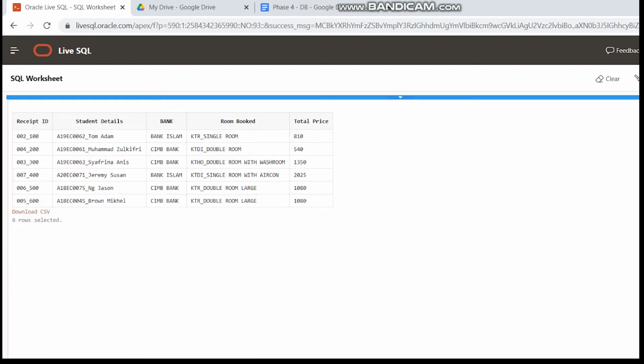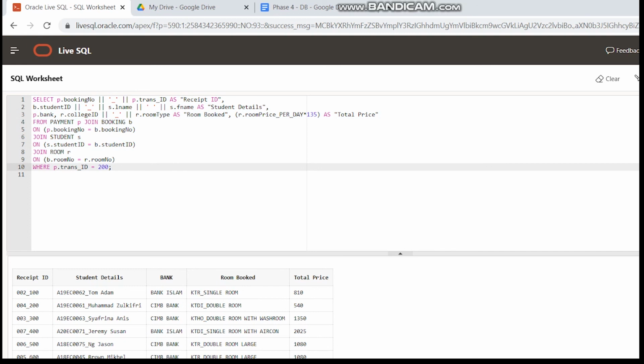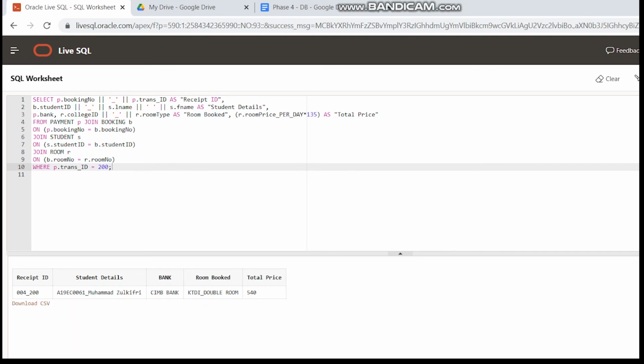So this is for all students. If we want to generate a receipt for only one student, we would simply set one transaction ID. So we can see that when the transaction ID is 200, we can see the student details and what they booked and the total price.